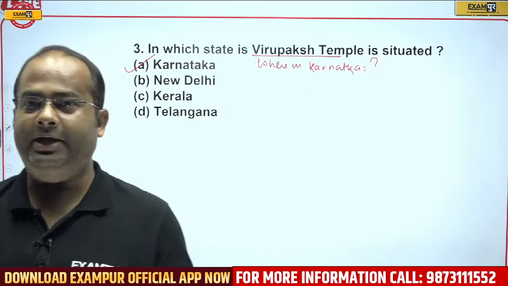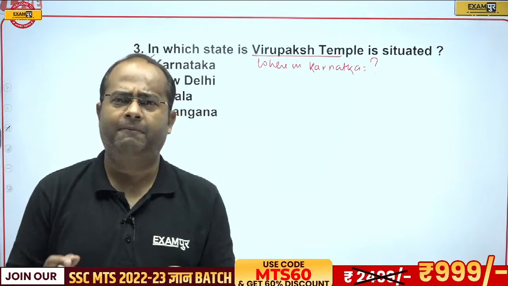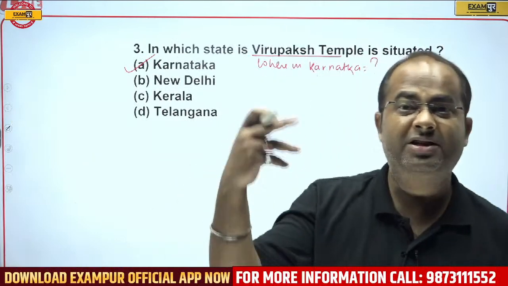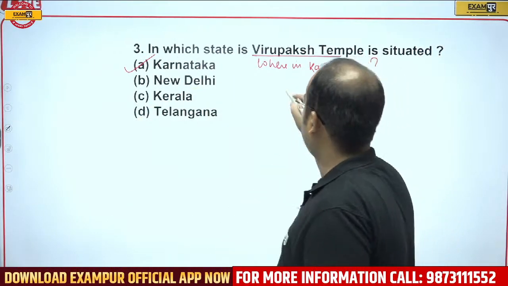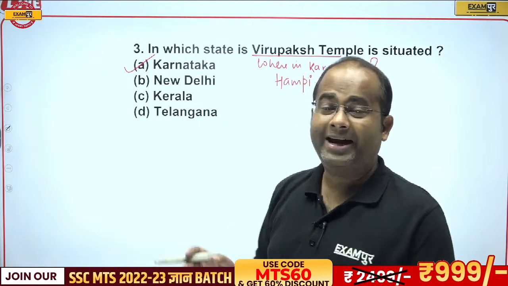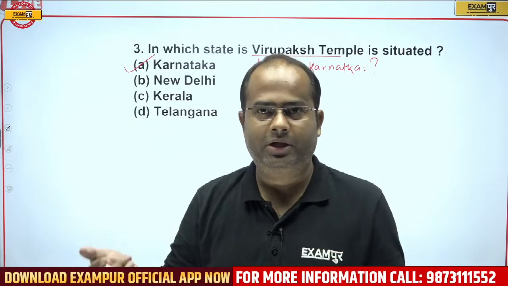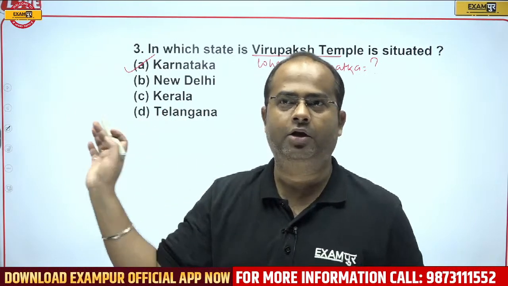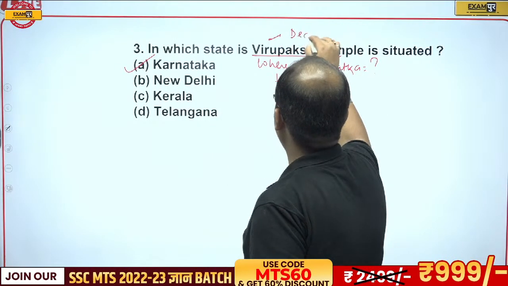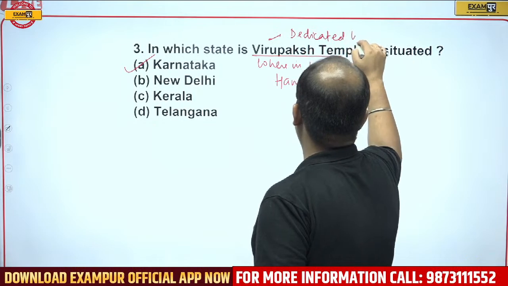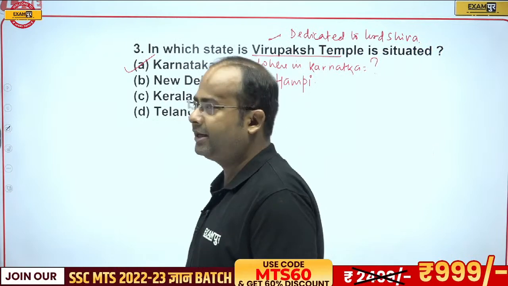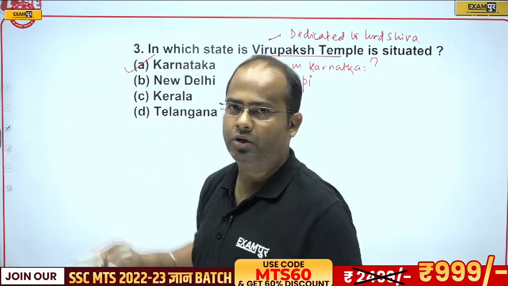Okay, Karnataka is correct. But where in Karnataka? Very good, Akhileshwar. It is in Hampi, which is called Pampa. The chariot of Hampi is on the 50 rupees note, the blue color 50 rupees note. So it is in Hampi. And this temple is dedicated to Lord Shiva. So the correct answer is option A.